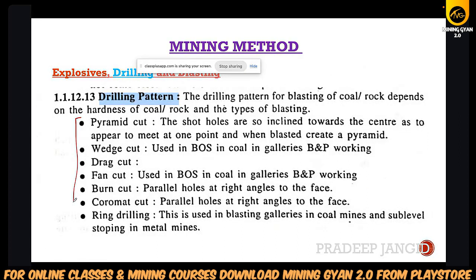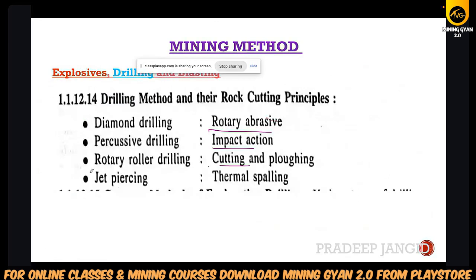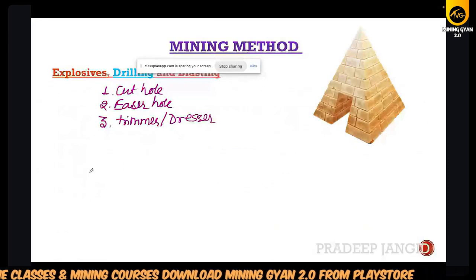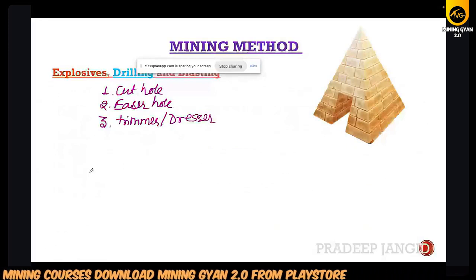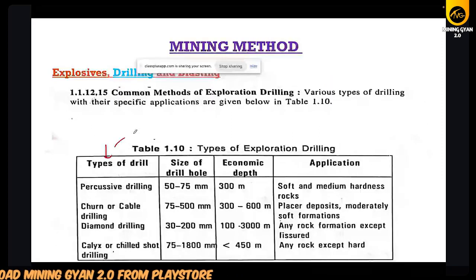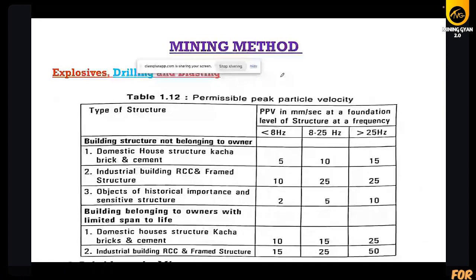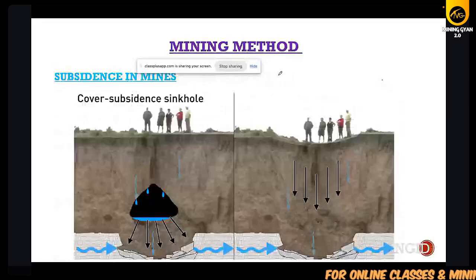What is the cut hole, trimmer hole, and which type of principle we use in diamond drilling: rotary, percussive, impact, rotary drilling, cut and jet piercing thermal. So we have seen some types of drilling and related to their economic depth and size of drilling. No bag in education. I told you to remember this with this trick. Ground vibration threshold.